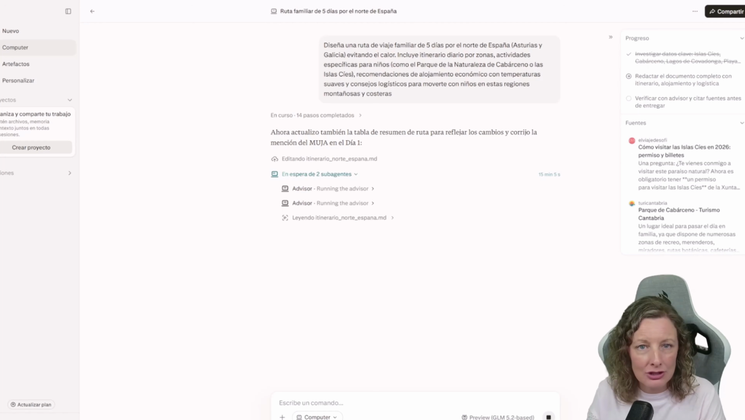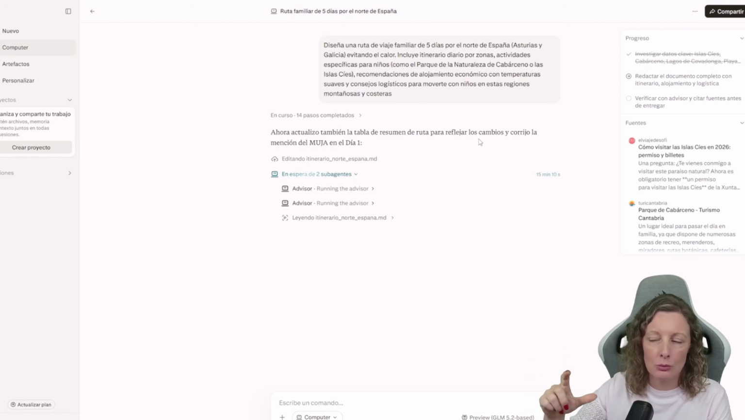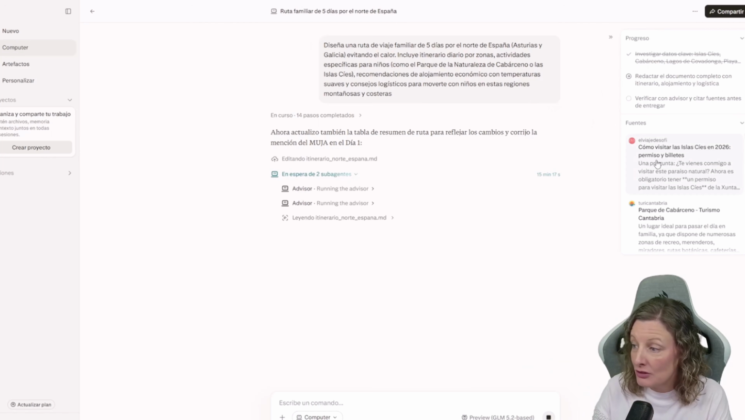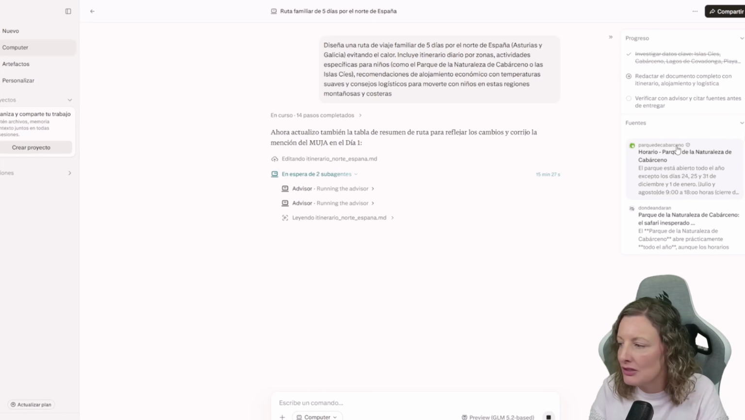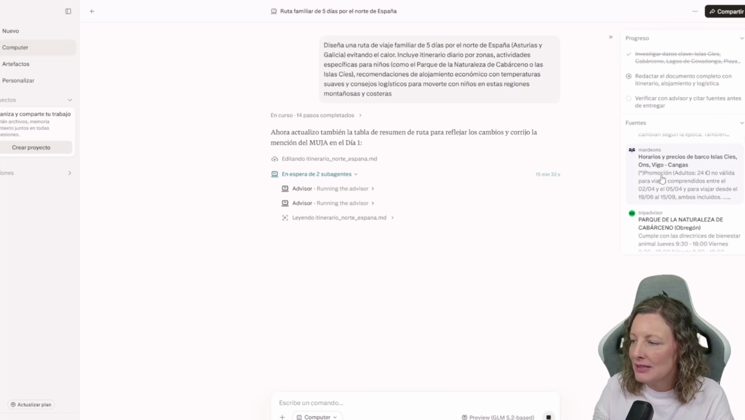But what I found fascinating, beyond the fact that now I can show you the initial prompt and the different options it gave me for August to escape the heat, is the sources. If you browse around here with me, notice that it's looking at different websites. It's amazing. It's even cross-checking the schedule for the Cabárceno Park, which it suggested to me, on different websites to match the information. It's checking the schedules for the boats to the Cíes Islands, okay?